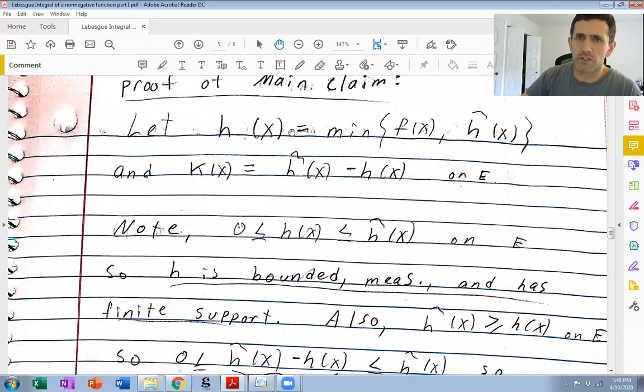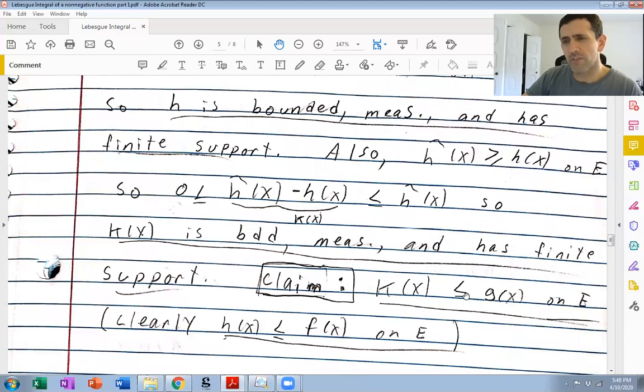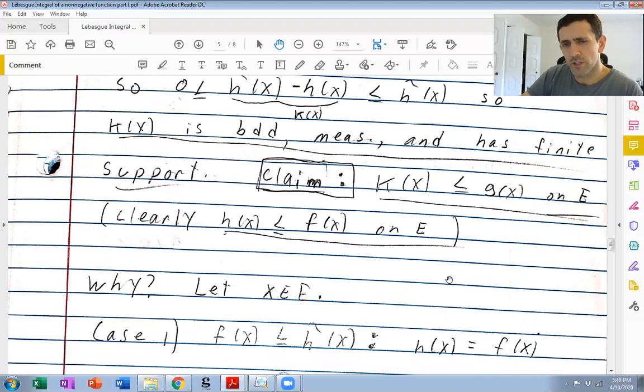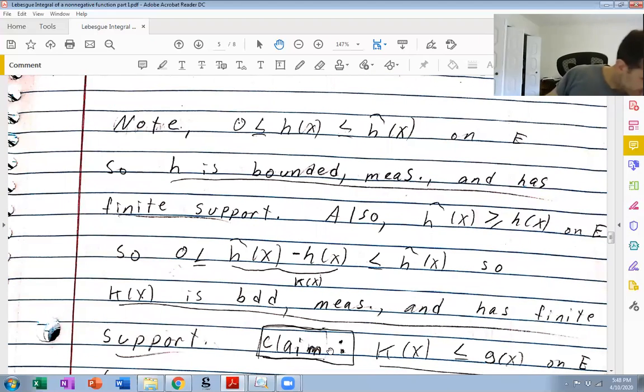Just again, because h is the minimum of f and h tilde. So I claim that k of x is less than or equal to g of x on E. And we just have to look at two cases. So the first case is f of x is less than or equal to h tilde of x. Okay.